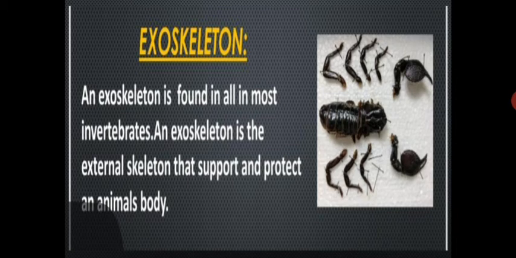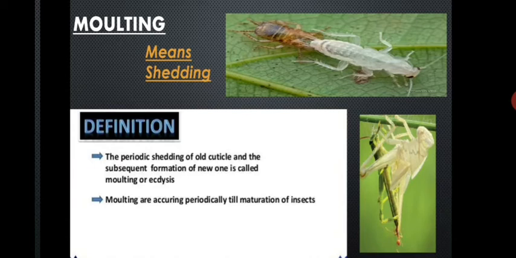Exoskeleton animals do not grow with the body, but the cuticle, which is the hard covering, is shed and a new one grows. This process is called molting. Now what is molting? The shedding of the cuticle and formation of a new one is called molting.